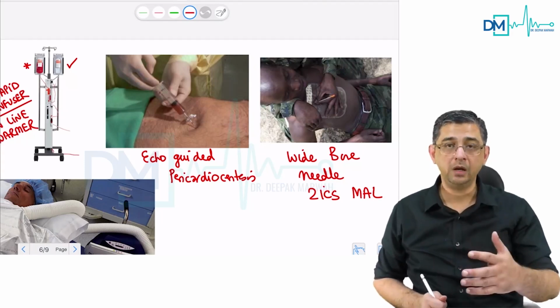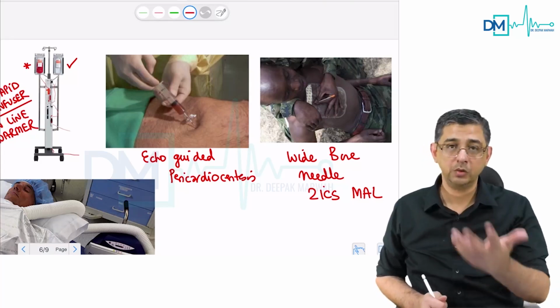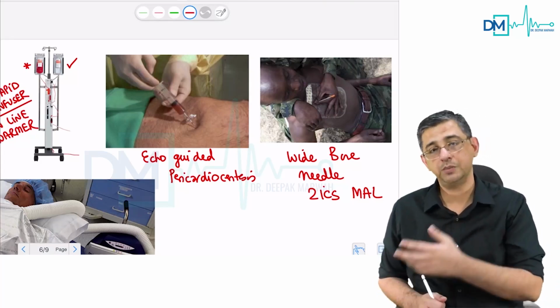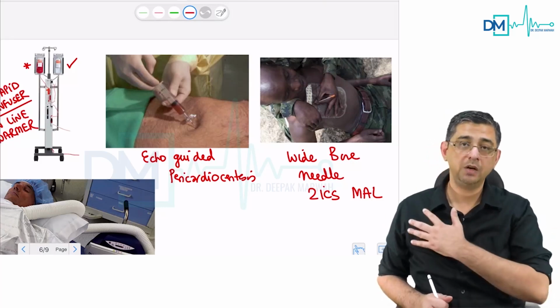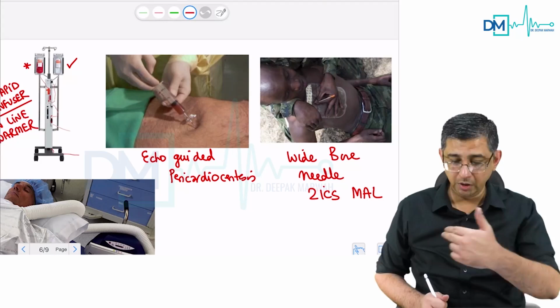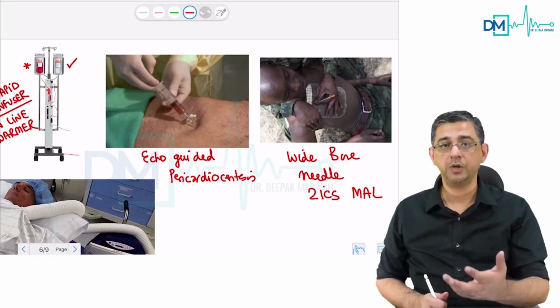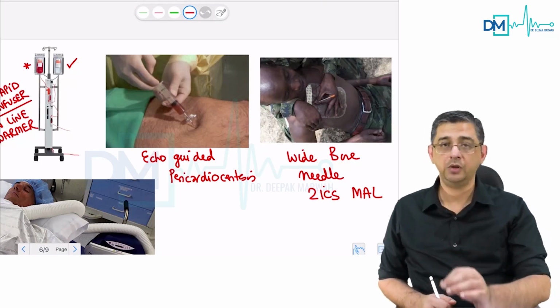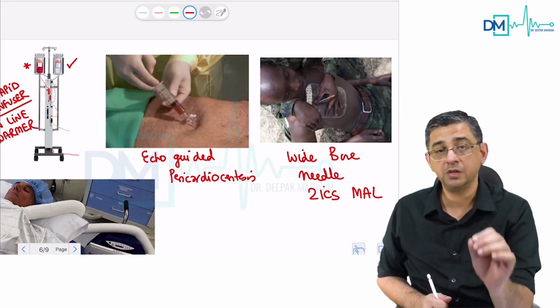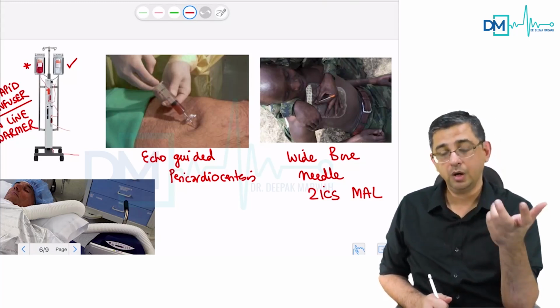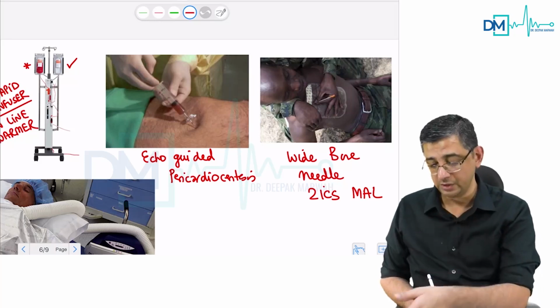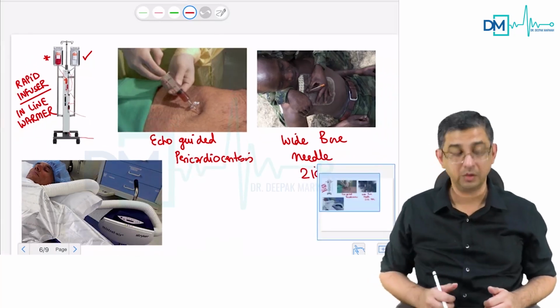or if you have a male with big pectoral muscles like a soldier, because they do regular push-ups and sit-ups and exercise, he might be having big pectoral muscles. So then the needle may not reach into the pleural space. You may not be able to decompress the pleural space. So answer fifth intercostal space only in cases of males with big pectoral muscles or a bulletproof vest in situ. Otherwise, it is still a wide bore needle in the second intercostal space.